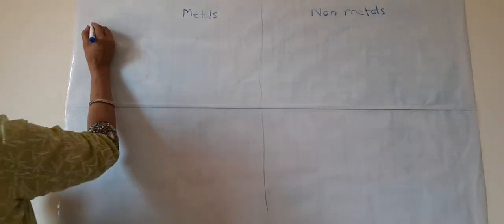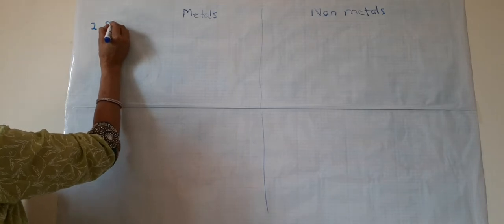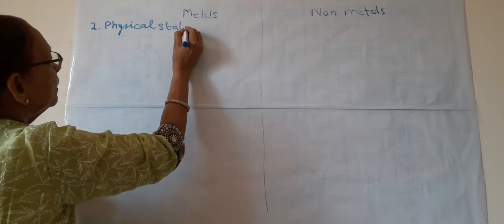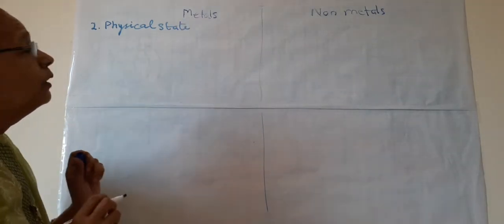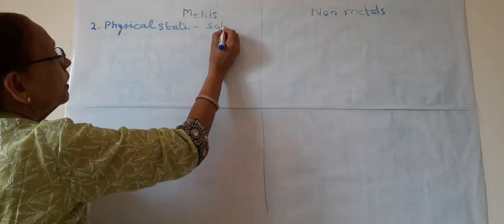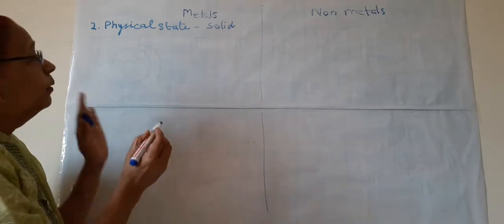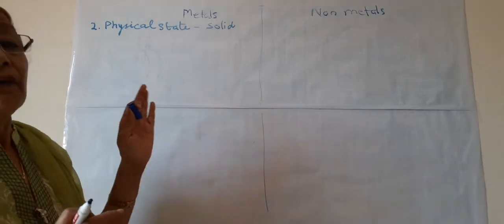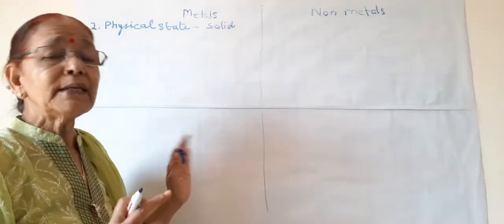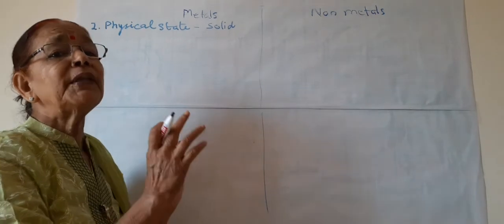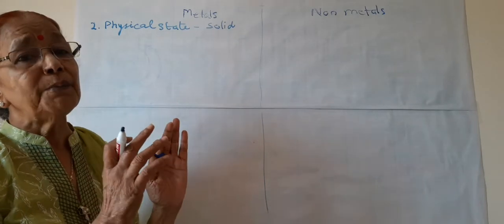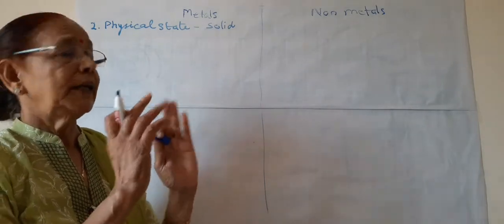So the second point now is about their physical state, about the physical state of metals and non-metals. Normally metals are solid. All the metals are solid only, and we have to remember, we have to learn exceptions in every point. The important thing is we have to learn exceptions with the name of the element, name of the metal or non-metal.